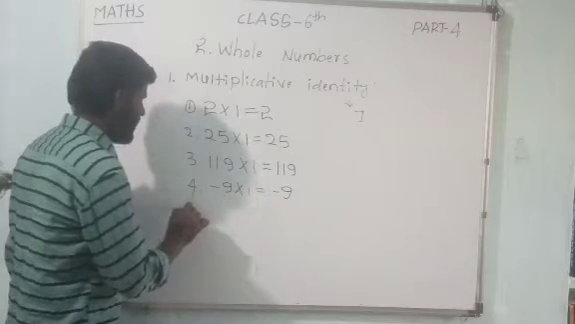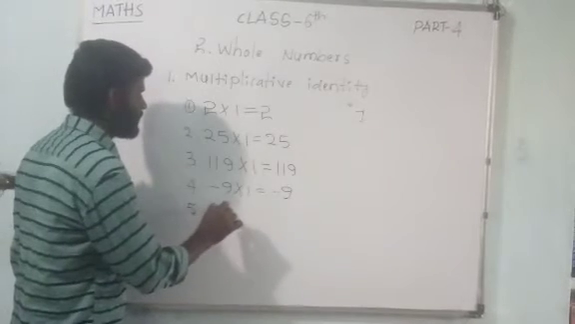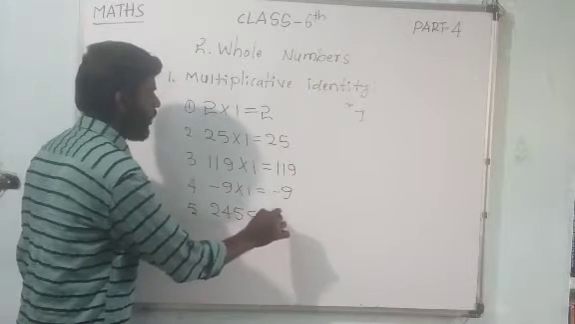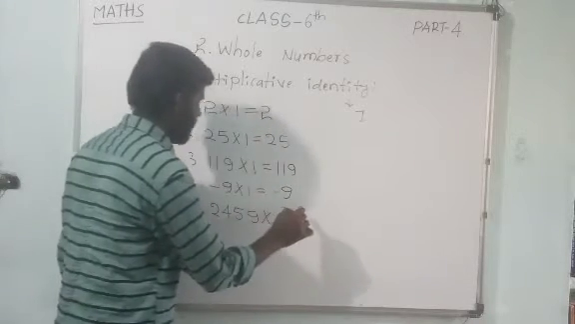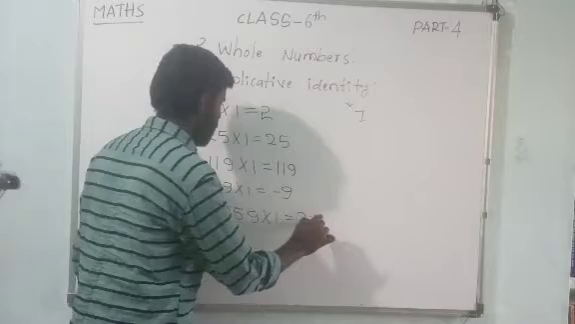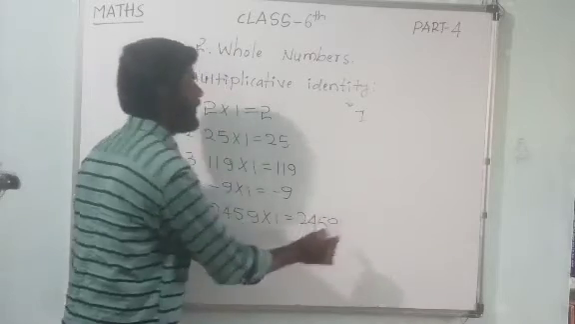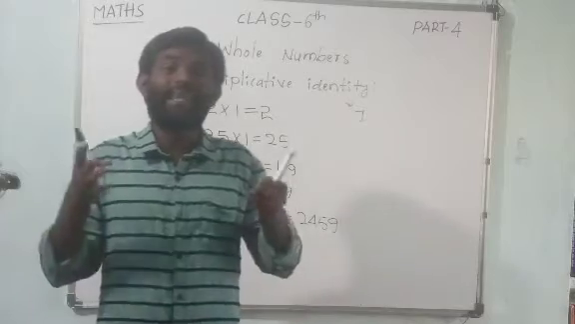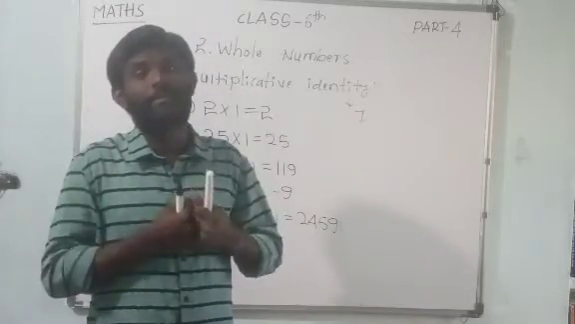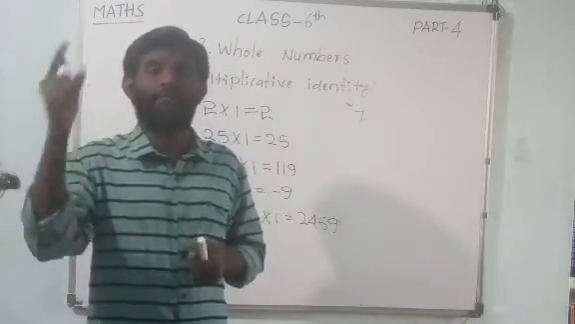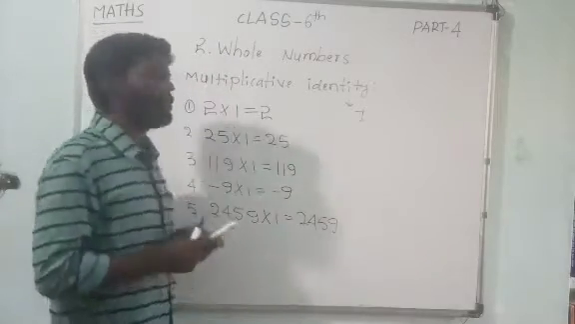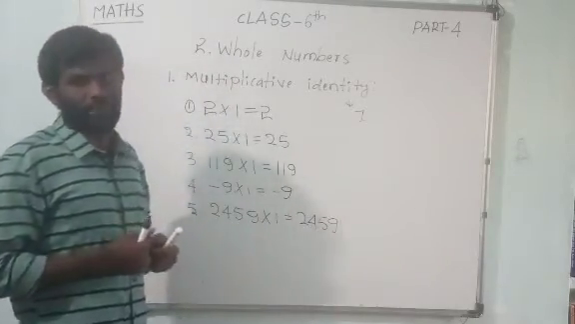Example 5, dear children, suppose 2459 into 1, I will again get that same 2459 itself only. Why? Because 1 is the multiplicative identity. If any number is multiplied with 1, again we are getting that same number. This is all regarding the multiplicative identity.